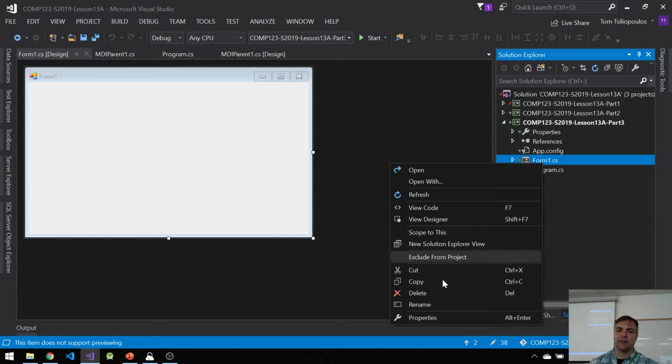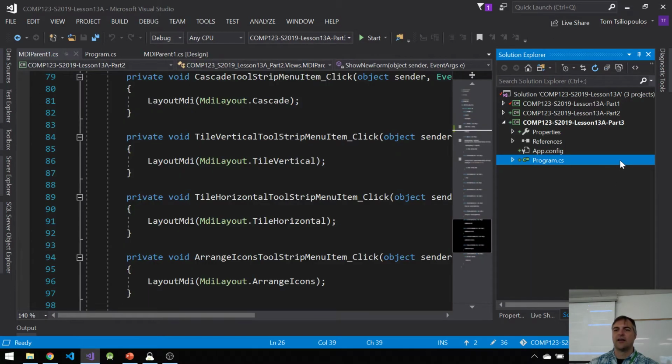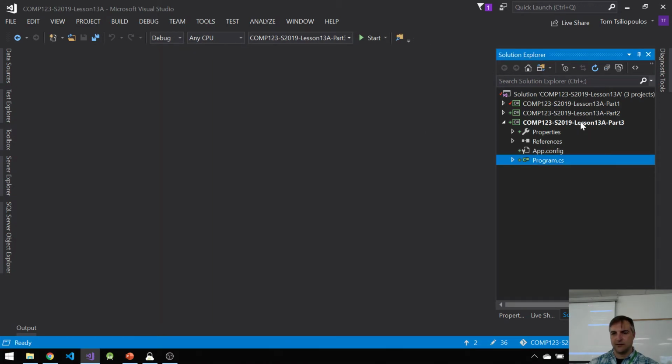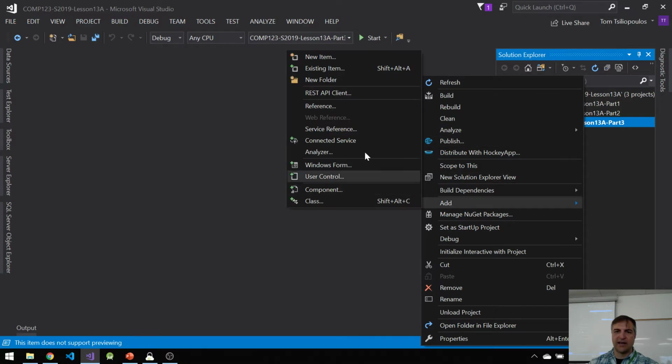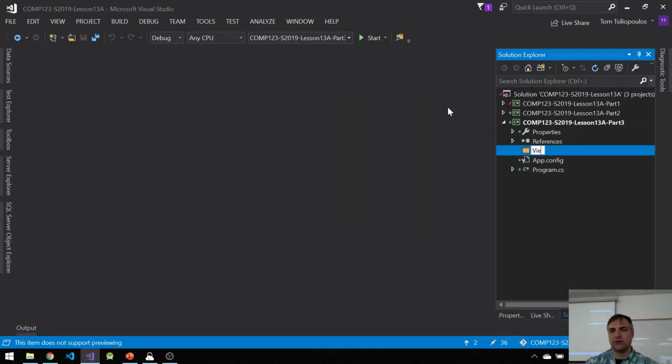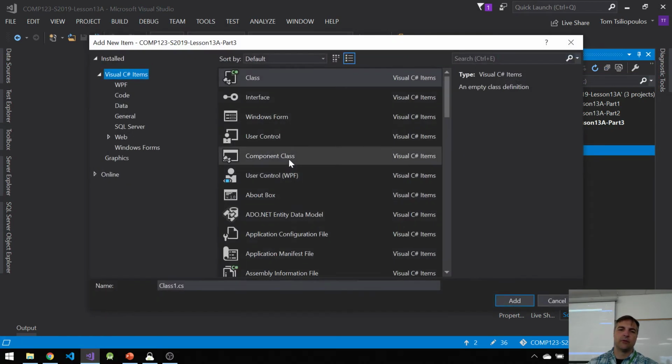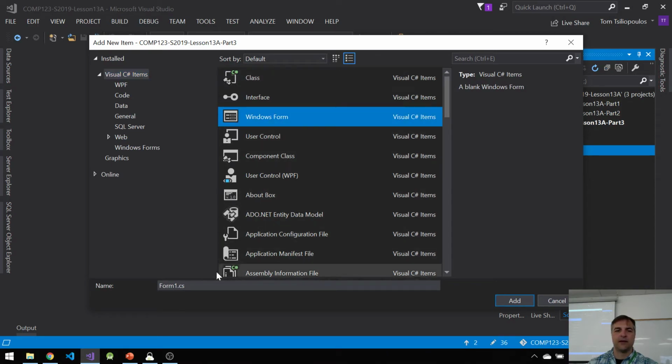Get rid of it. Remember we did this before. We're going to make sure that these things are all closed. Close all forms, all documents. I'm going to add in a folder called Views and make a new form. Add a new item, which is a Windows Form. And we're going to call this MainForm.